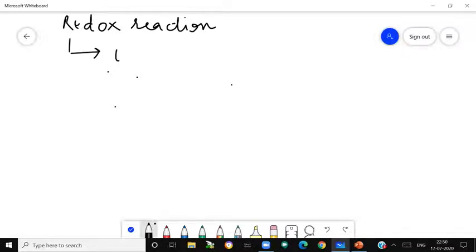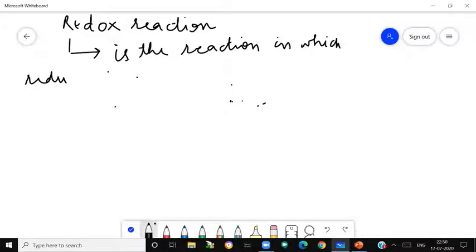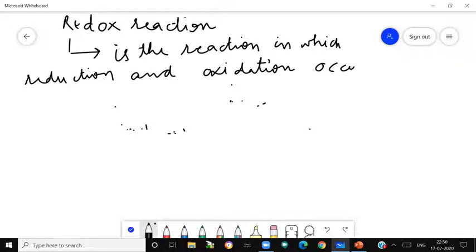A redox reaction is a reaction in which reduction and oxidation occur simultaneously.